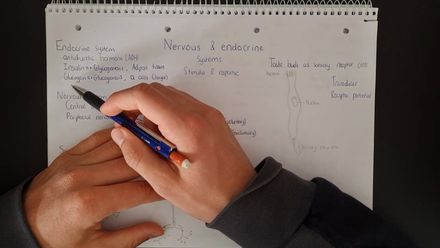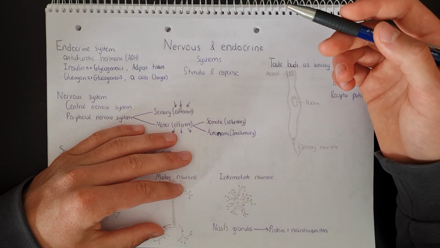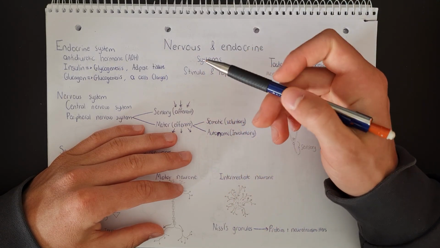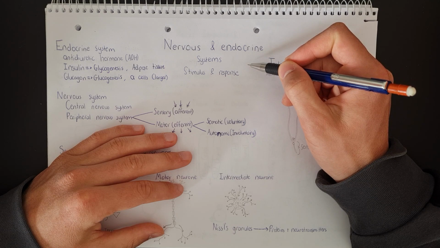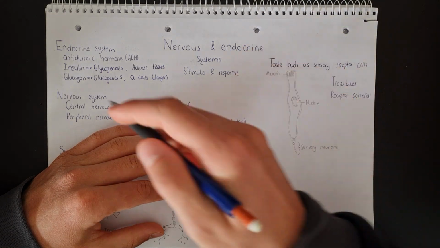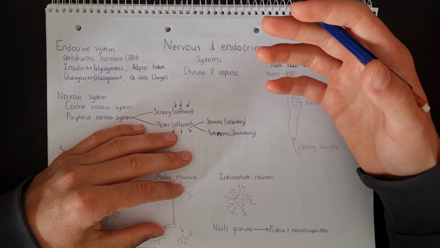On the other hand, glucagon works antagonistically, okay? So it's doing the opposite of insulin. So when the glucose concentration in blood is too low, glucagon will be produced and released.